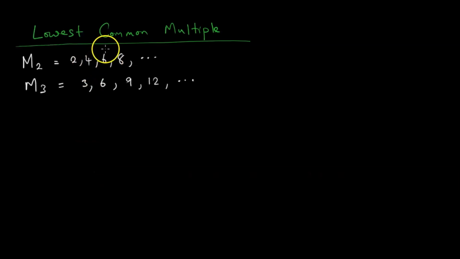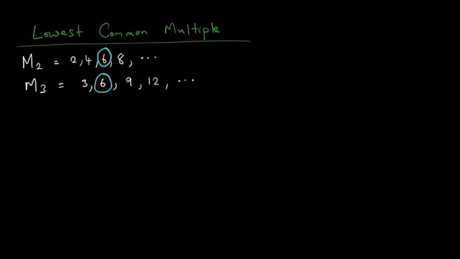Looking here, we have the multiple 6 under the multiples of 2. Looking here, we have the multiple 6 under the multiples of 3. So we can all attest that 6 is a common multiple.